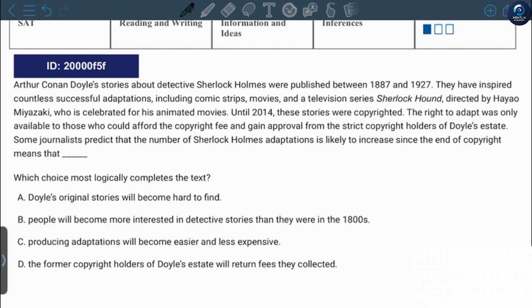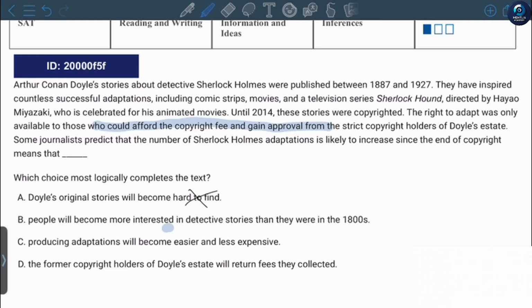Some journalists predict that the number of Sherlock Holmes adaptations is likely to increase, since the end of the copyright means that Doyle's original stories will become hard to find. On the contrary, it will be easier for people to gain it because it will be free and you will not need an approval as you did before 2014.